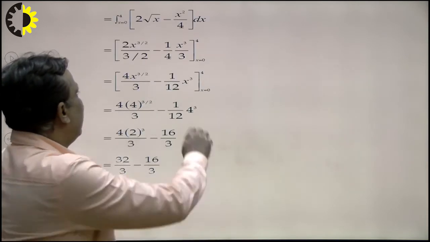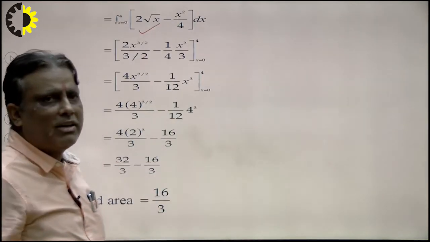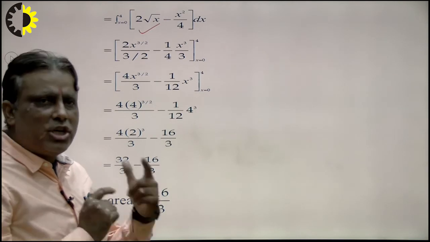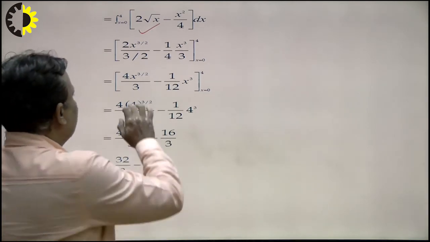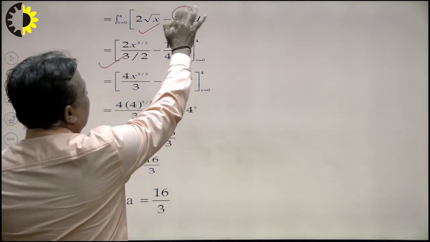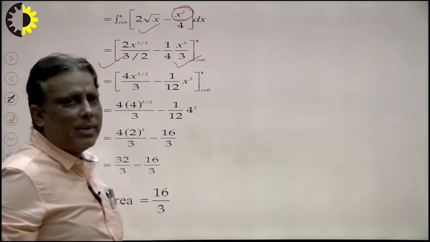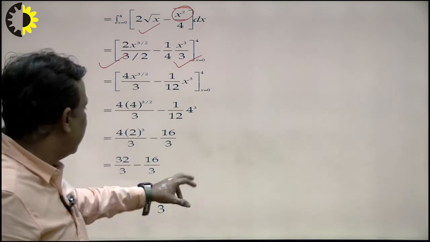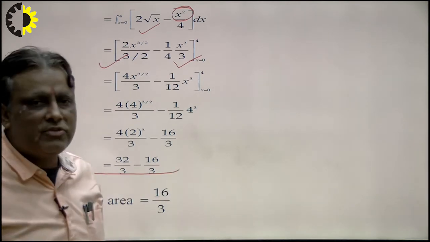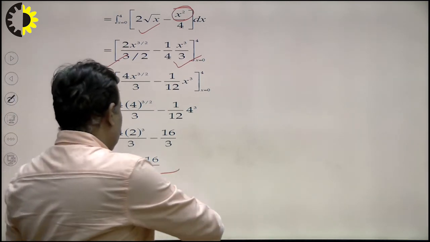First I integrate with respect to x. What will be the integration of under root x? X raised to the power 3 by 2 upon 3 by 2, I write here. What is the integration of x square? X cube upon 3, I write here. Then upper limit minus lower limit, and taking the LCM of both sides, the area will be 16 upon 3 here.